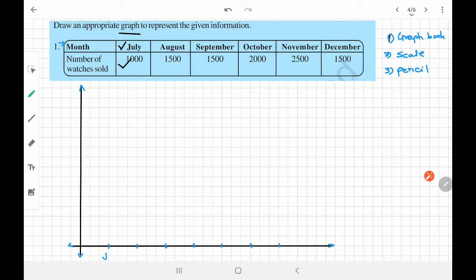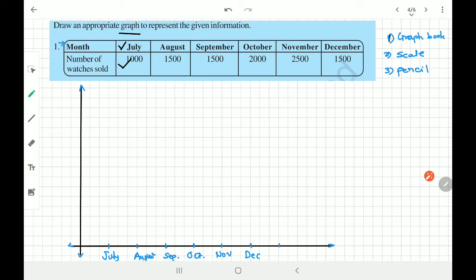That is July, August, September, October. You can write in short, October, November, December. That's all, that's it.